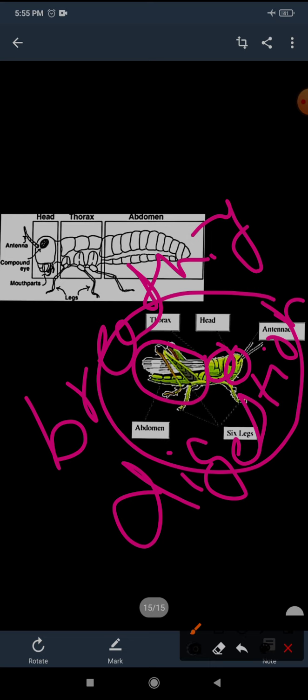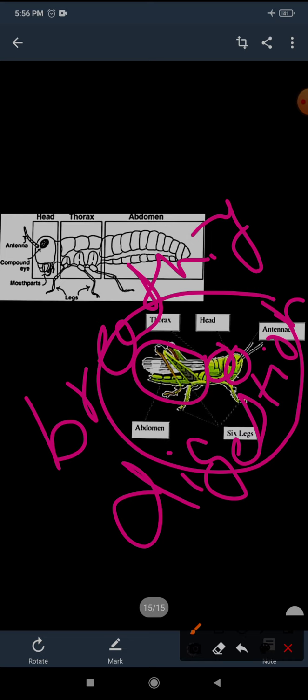In the same manner, the insect has small holes in the abdomen through which they breathe. So the abdomen has a heart and the organs for breathing and digestion.